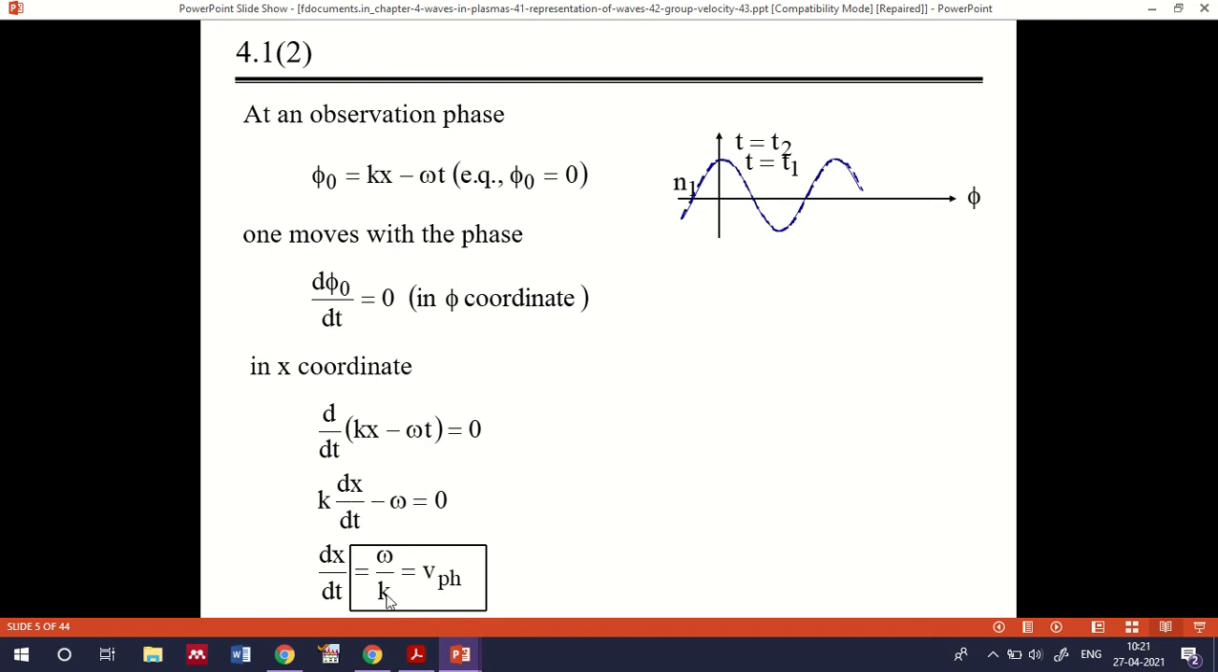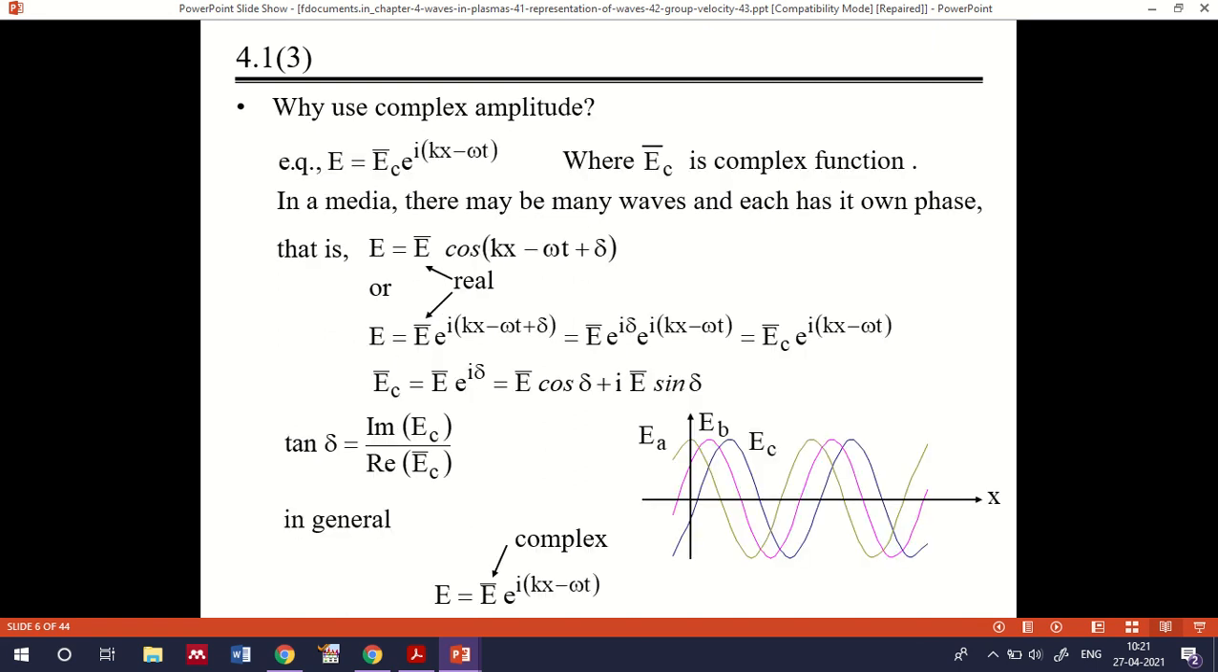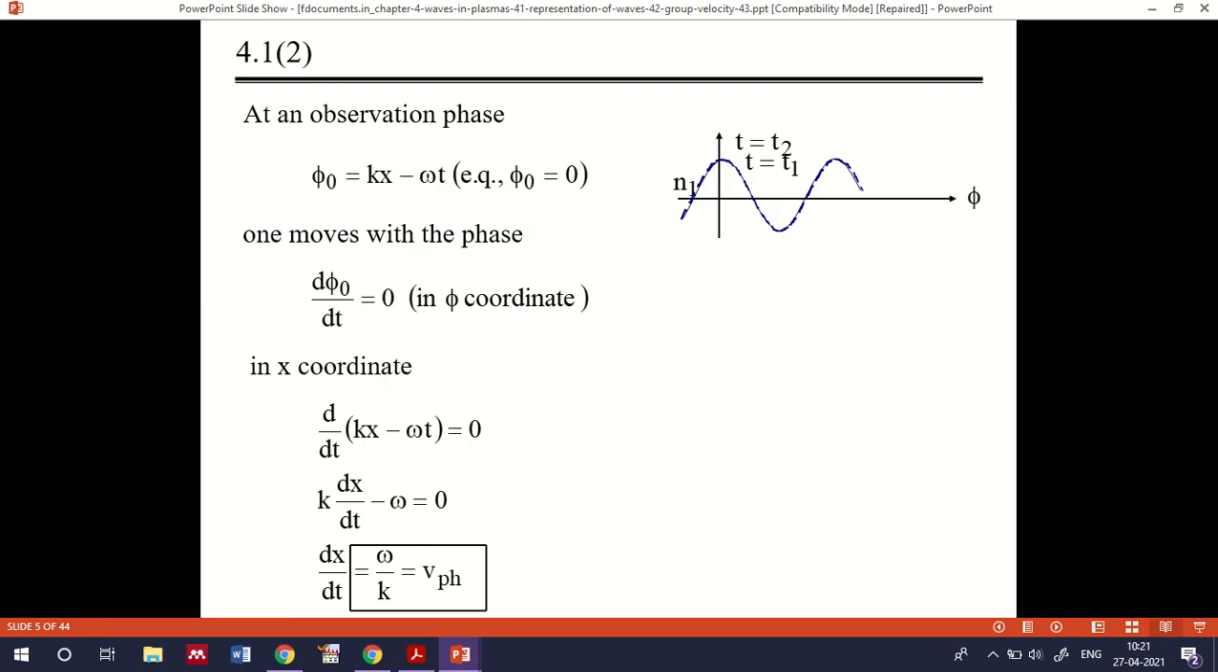What is omega by k? We have already represented this equation several times in our discussion of electrodynamics. It is the velocity, where omega is the angular frequency and k is the wave vector. Then it corresponds to the phase velocity. You will get the phase velocity corresponding to that equation. Clear? That's the case for a particular wave.